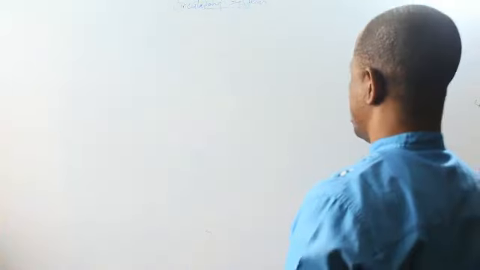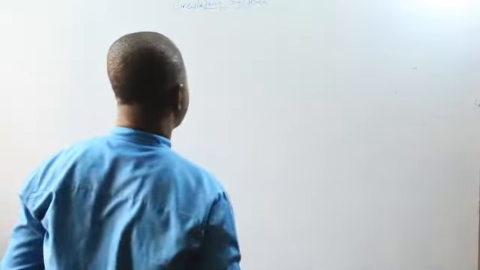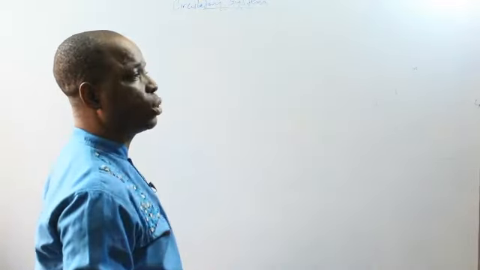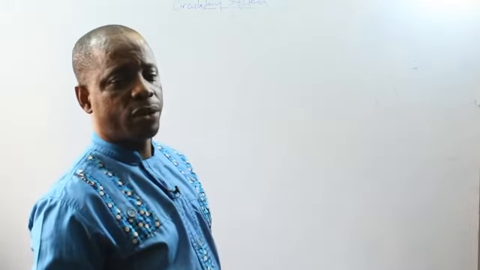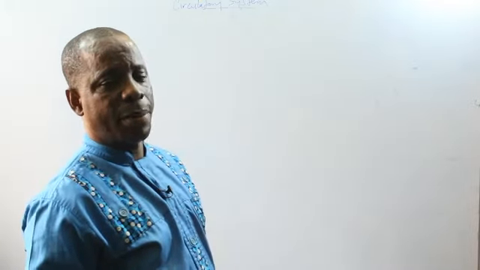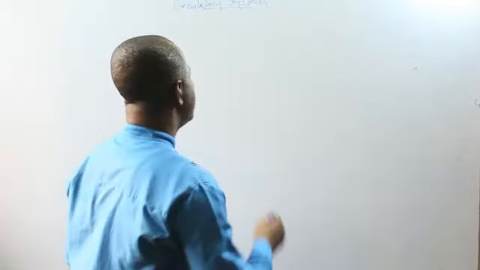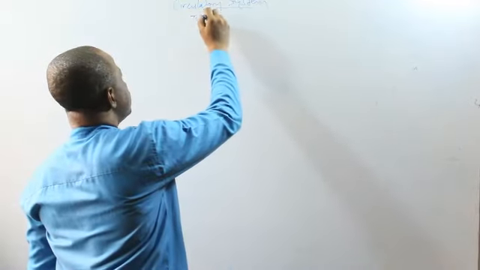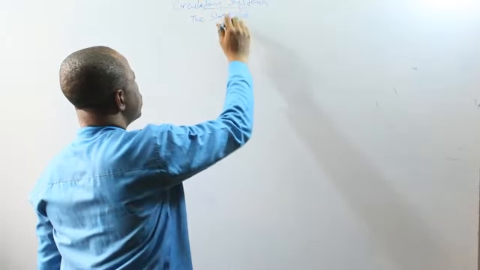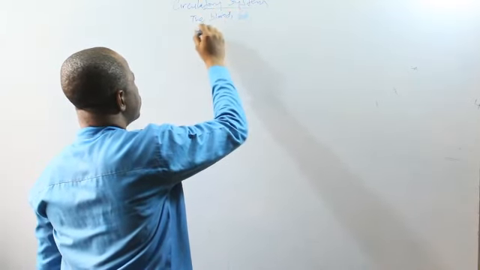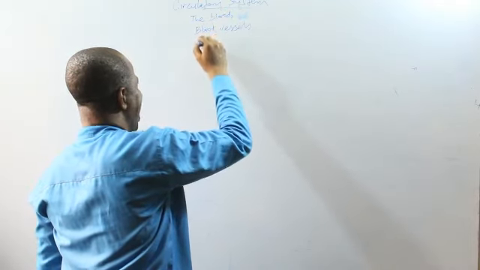Now, welcome back. Let's go to the circulatory system. This system comprises all the organs and tissues that are responsible for circulation of blood from the heart to other parts of the body and back to the heart in the body of farm animals. The organs that are involved include the blood vessels and the heart.